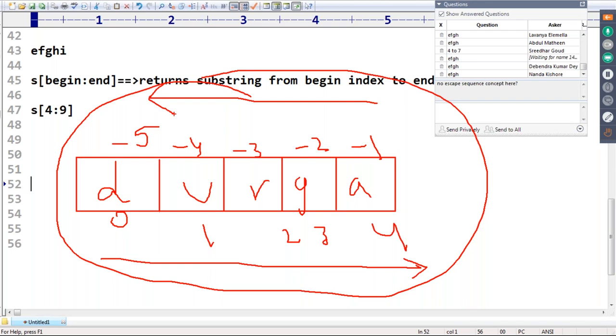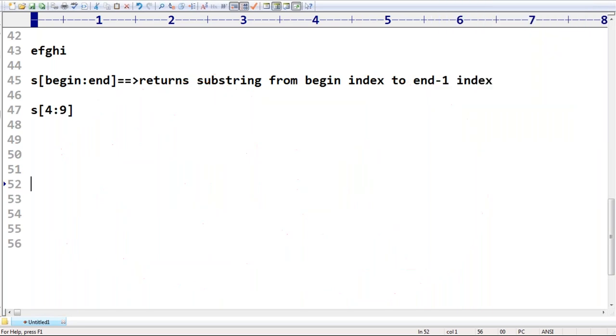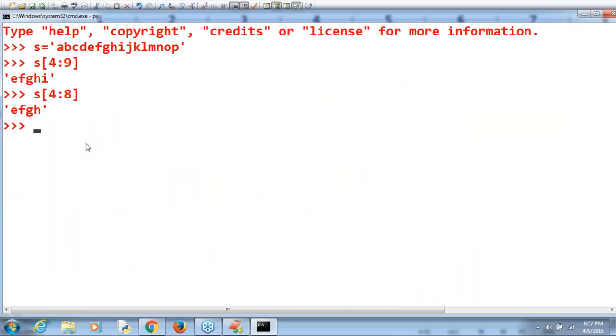Sir, in Java we have only positive indexes. Negative indexes, such terminology was not there in other languages. But luckily in Python, more flexibility. You can move either in the forward direction or in the backward direction. Positive indexes are there, negative indexes are there. Because of that, our programming will by default become very easy. Remember this one.